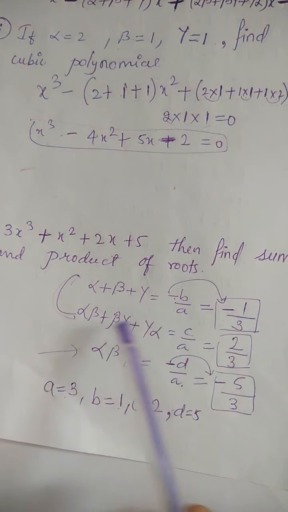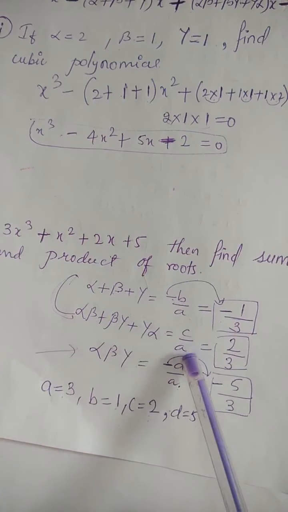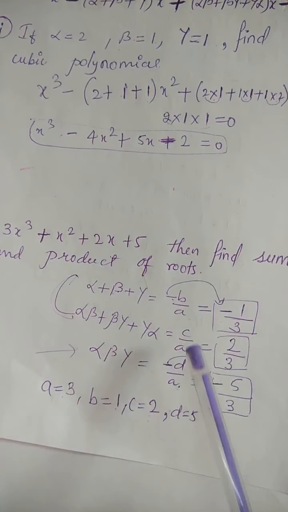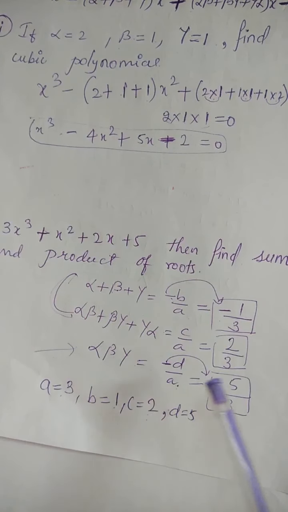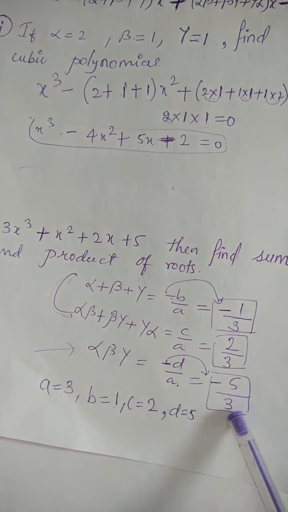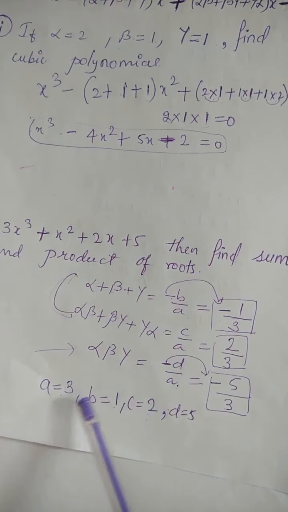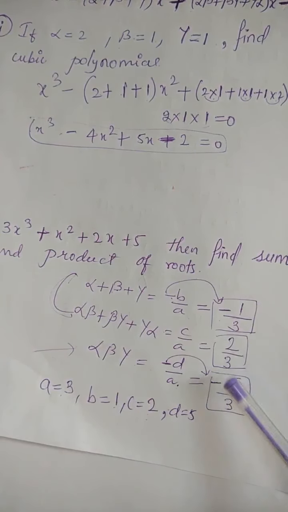Substitute that value. Then alpha beta plus beta gamma plus gamma alpha is c by a. c is 2, a is 3. Alpha beta gamma, the product of roots, is minus sign as it is, then d value 5 upon a, a is 3.